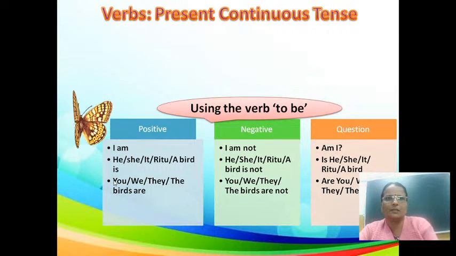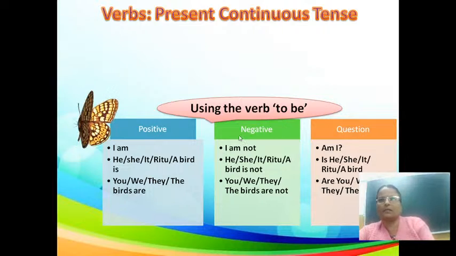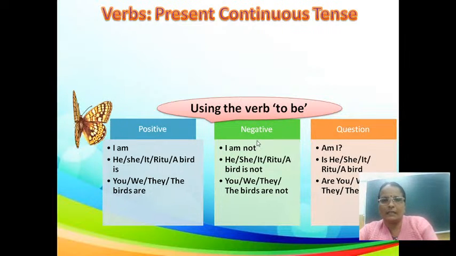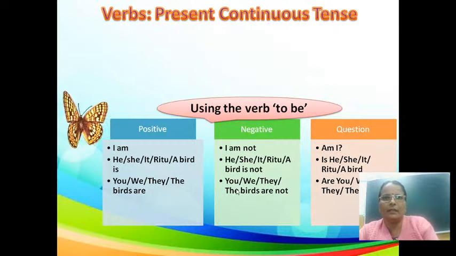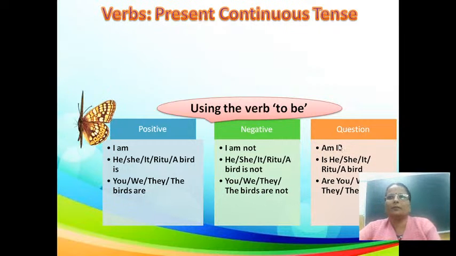In present continuous tense, you, we, they, the birds plus are is used. In negative forms we use I am not; he, she, it, Ritu, a bird is not; you, we, they, the birds are not.